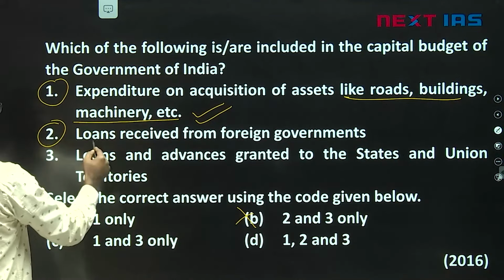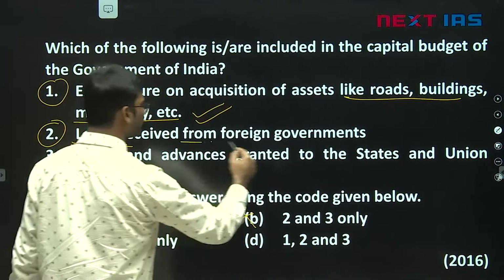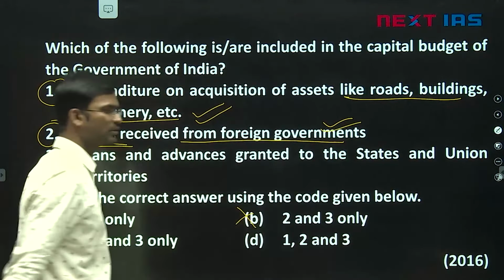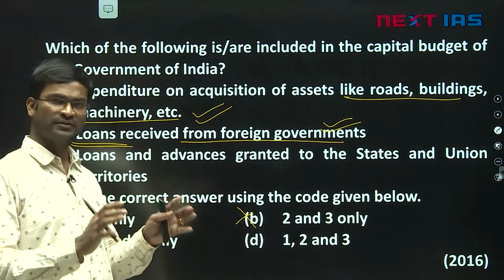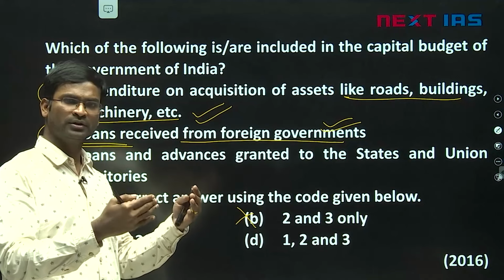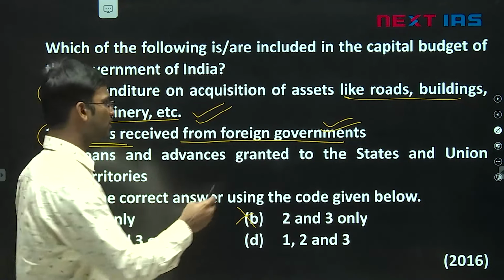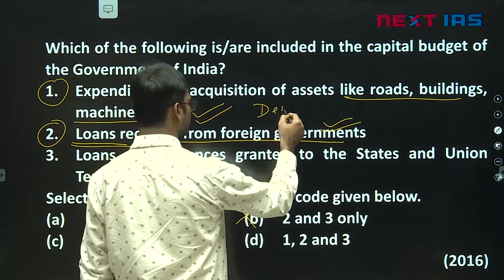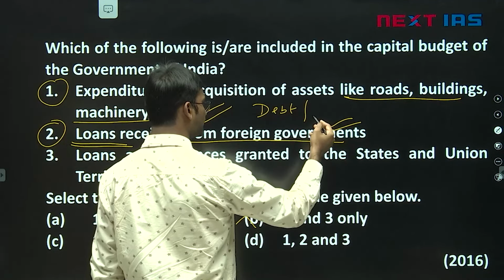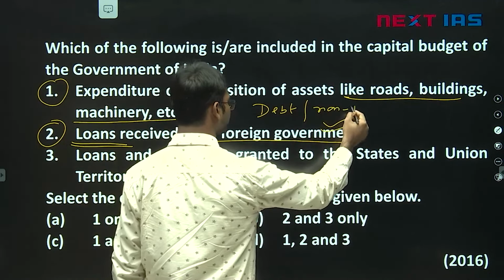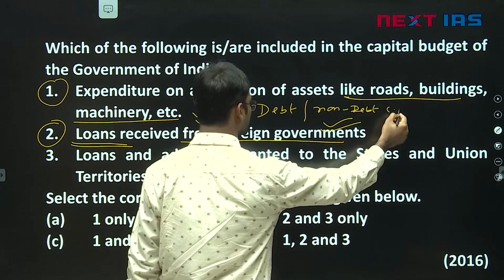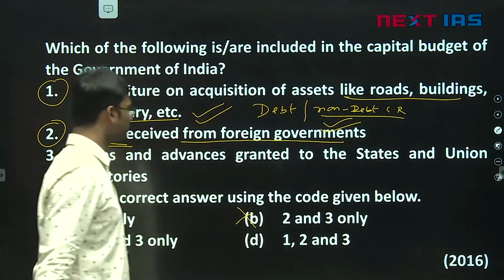Then second option, loans received from foreign countries, foreign governments. You know, liabilities. So assets and liabilities. When the government is borrowing, it is a capital receipt from the debt side, debt receipts. When the government is receiving through disinvestment, it is a non-debt capital receipt. So 2 is right.